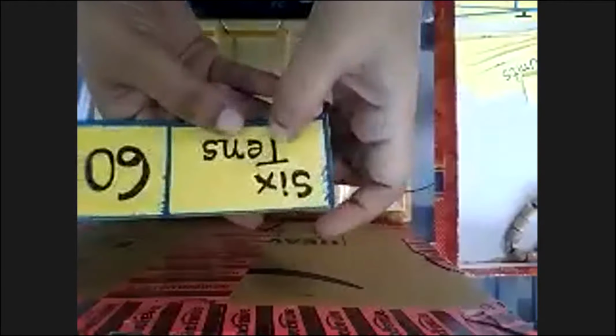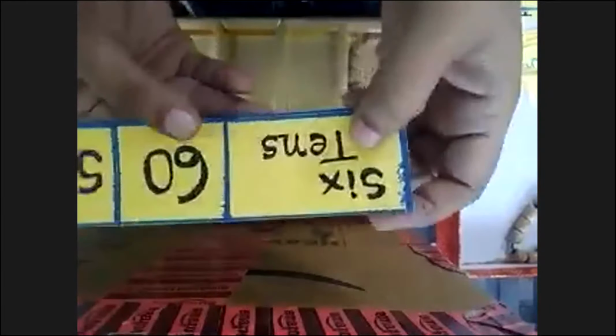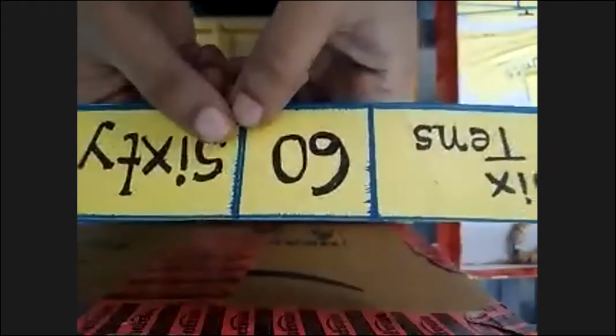What is the place value? It is 6 tens. So 6 tens, 6, 0, 60. Oh, it's a very easy spelling. Do all of you know the spelling of 6? S-I-X. You have to put T-Y only. So it becomes easy to learn by heart. 60. S-I-X-T-Y. 60.